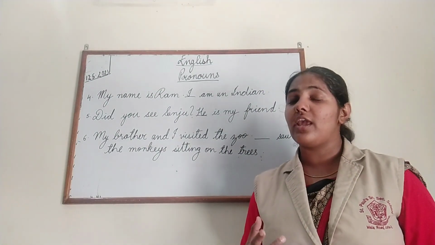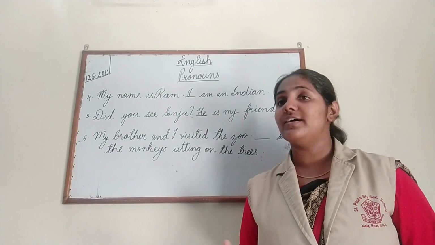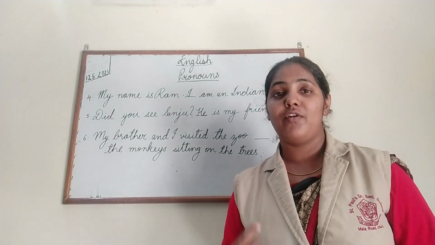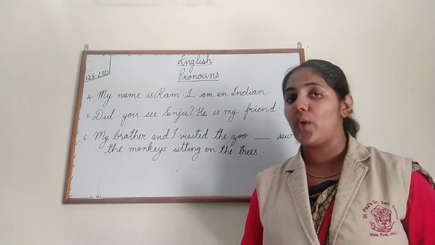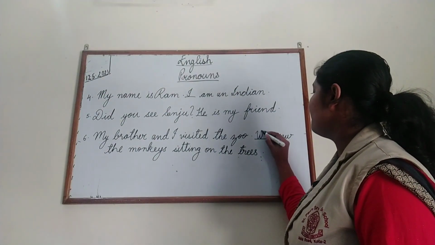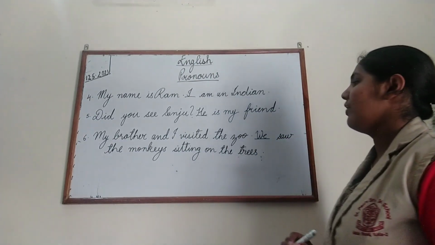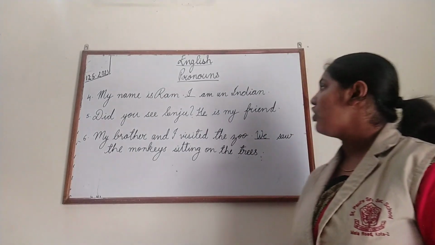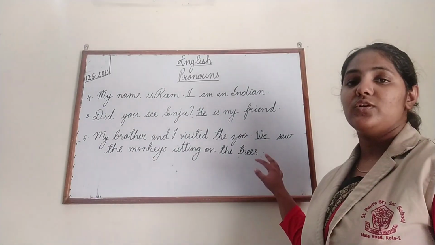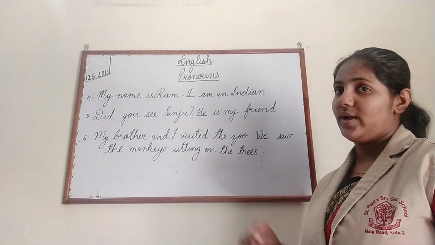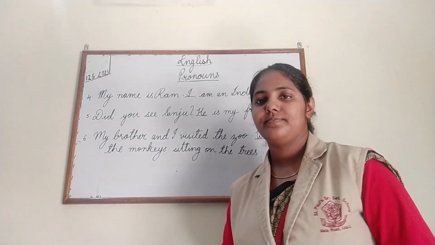Whenever we are talking about a group of persons which includes the person who is speaking, we always use the pronoun we. So the answer here is we. Understood children? So this is the second question which we have done. Now let us move to the third question.